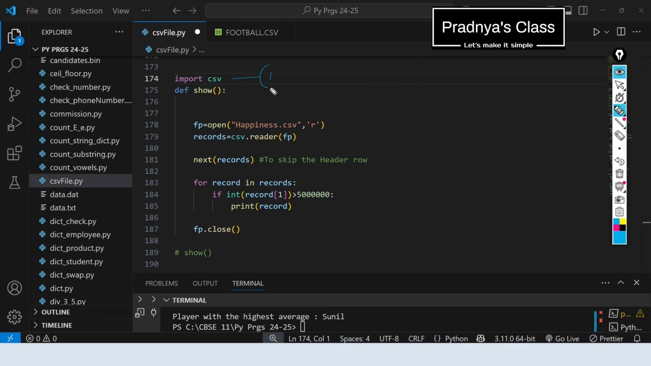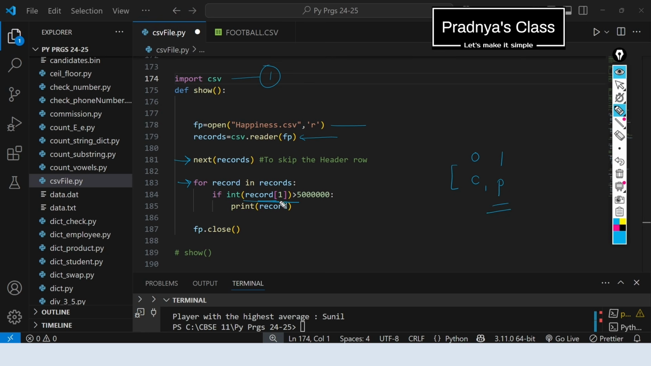We have imported CSV module. Opening the file in the read mode, reader got created. If there is a header, you can use next function to skip the header. Now let's iterate over each record. In the record at the 0th position, we have country. At the first location, we have population and we need population.